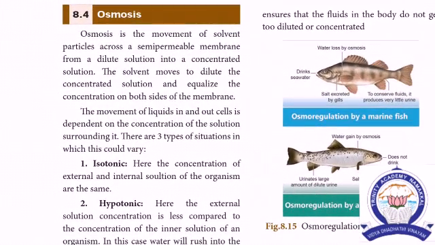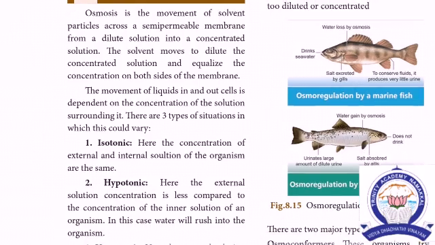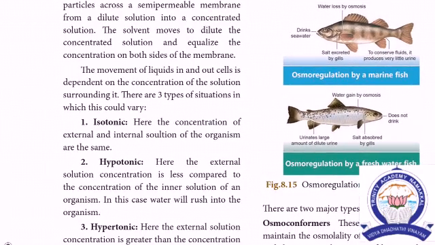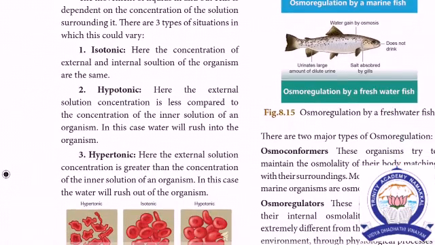ஆஸ்மாசிஸ் அப்படின்றது, osmosis is the movement of solvent particles across a semi-permeable membrane from a dilute solution to a concentrated solution. The solvent moves from dilute to concentrated and equalizes the concentration on both sides of the membrane. The osmosis has three types: isotonic, hypertonic and hypotonic.